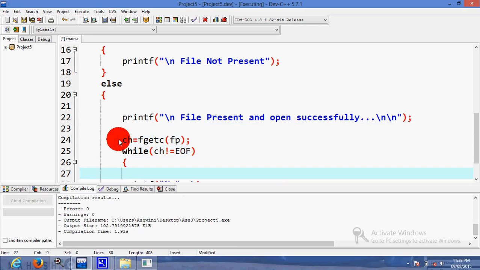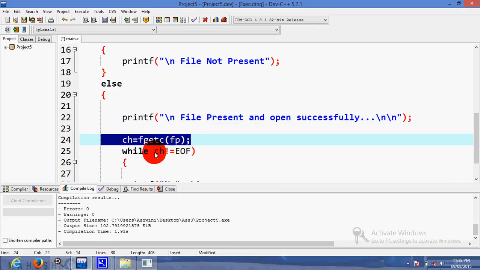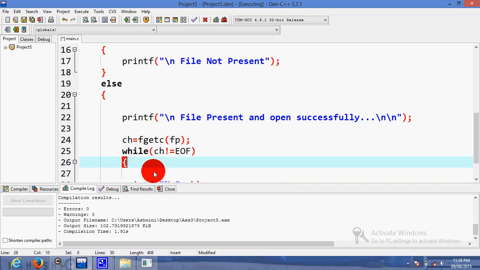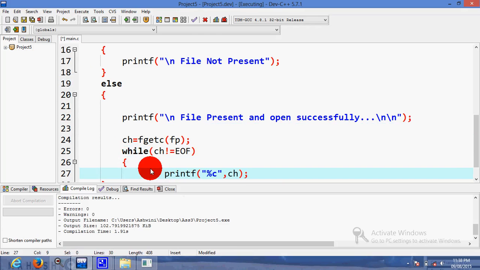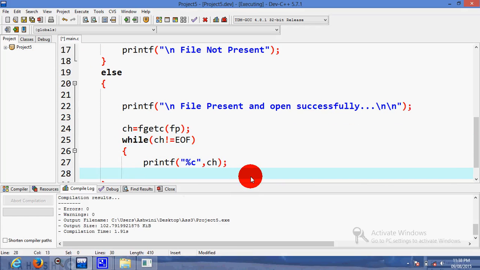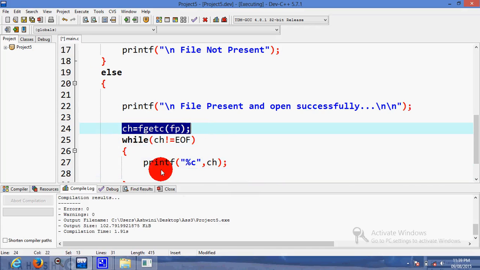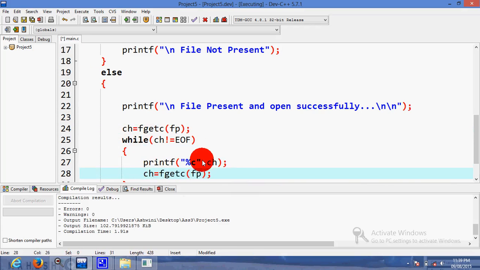It will read your first character and check whether it is end of file. If not, it will print it. Now after printing, what will it do? Again it will read the next character. So for reading the next character, we have to give the command again: ch equal to fgetc.